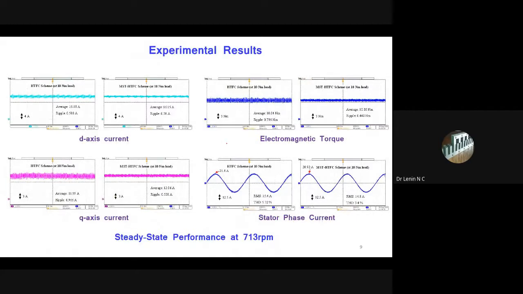In the experimental results, see the ripple current we get here. This is the ripple current for Q-axis and D-axis, and this is the current ripple.